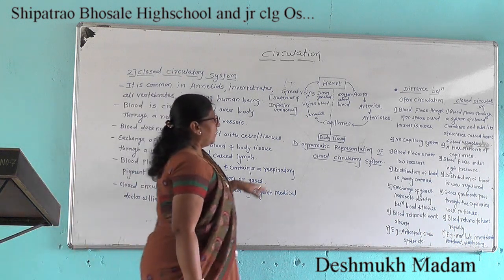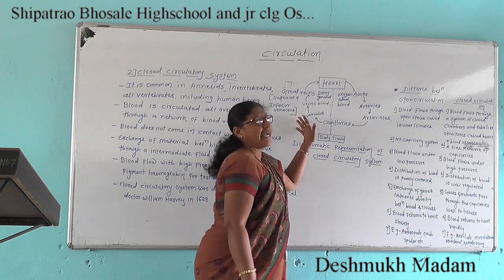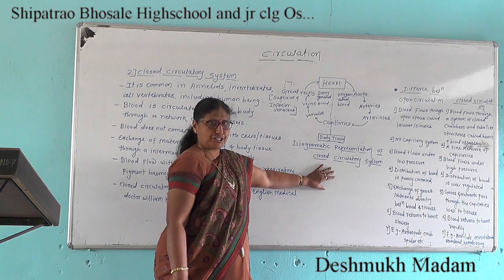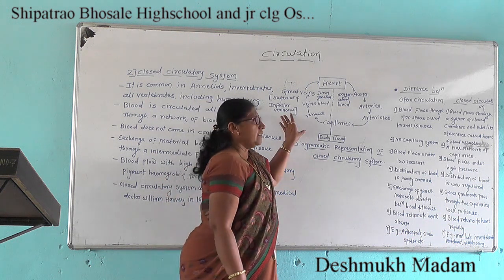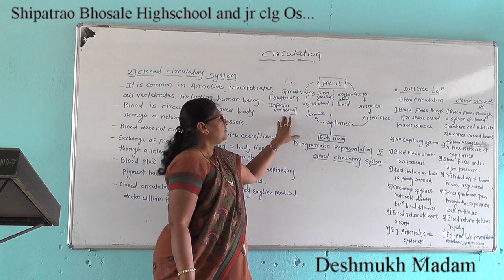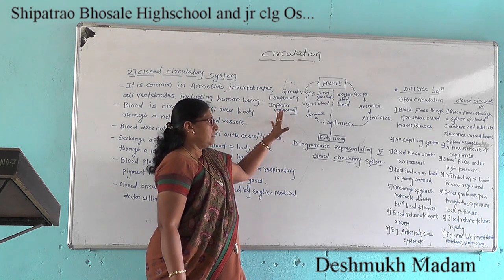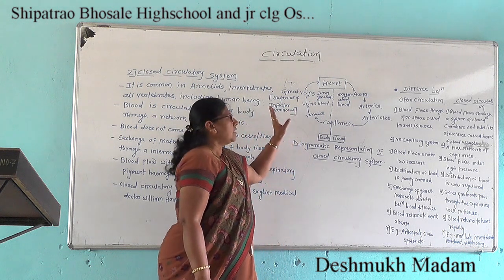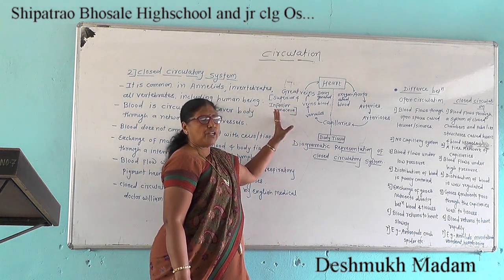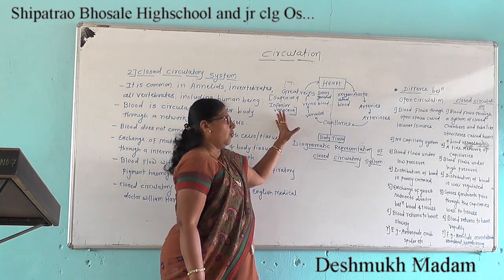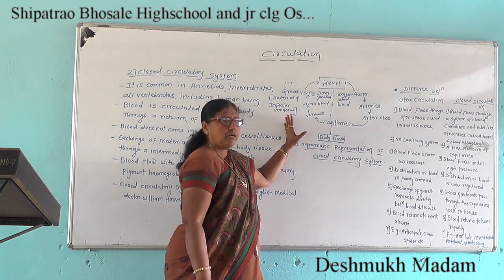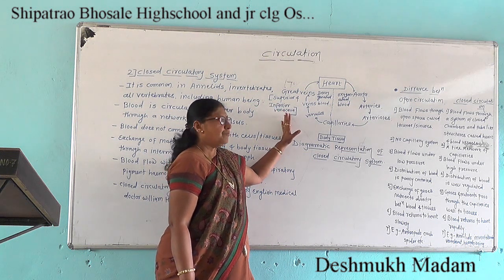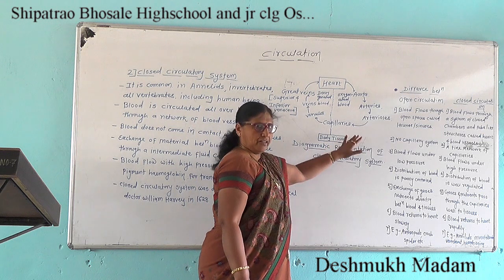This is the diagrammatic representation of the closed circulatory system. In the closed circulatory system, for example in humans, blood is circulated through a double circulation process, where the heart pumps blood twice in each cycle.